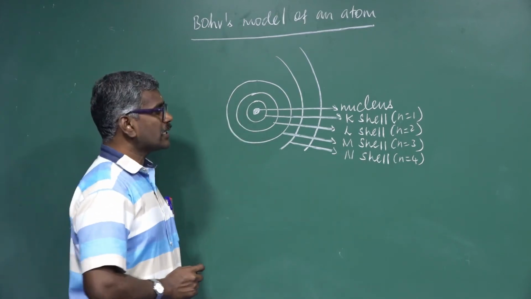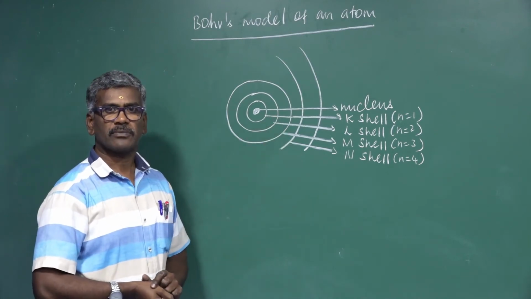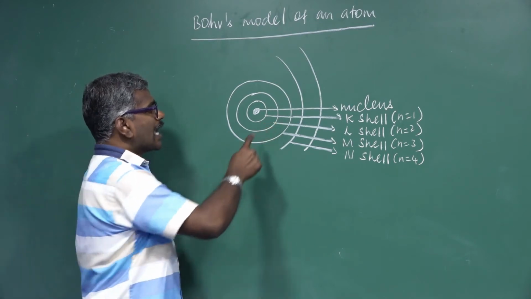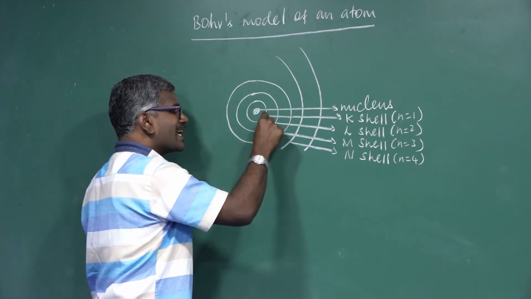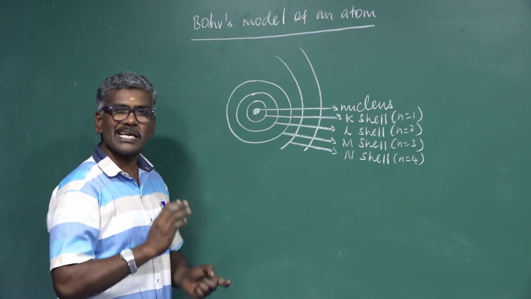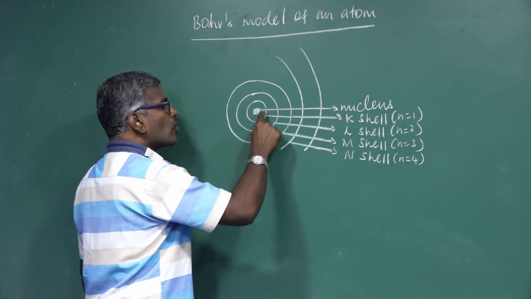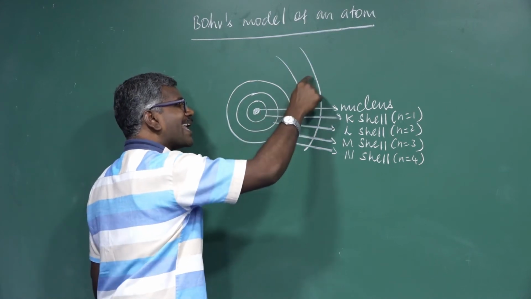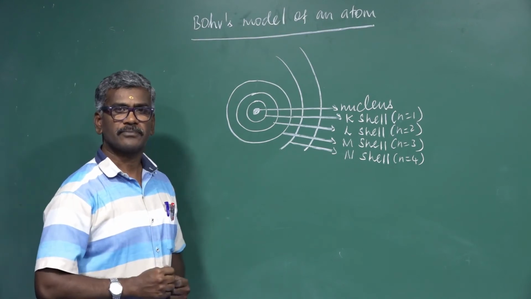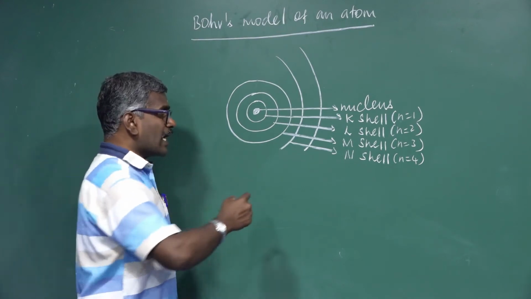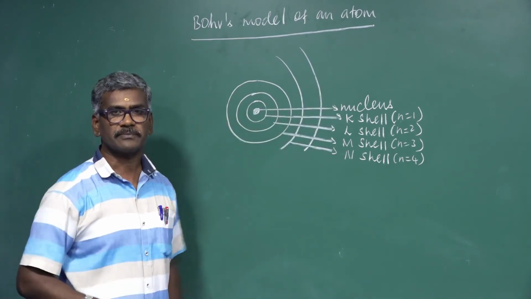Understood? Here, the energy of the electron does not change with time. The electron revolves around the nucleus in a fixed path. Its energy remains constant. It does not lose or gain energy. But when an electron moves from a lower energy level to a higher energy level, some amount of energy is absorbed by the electron. When the same electron returns to its original state, some amount of energy is lost.